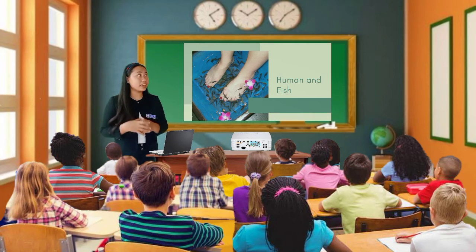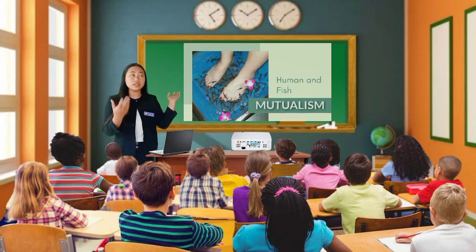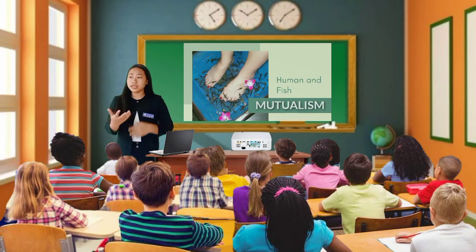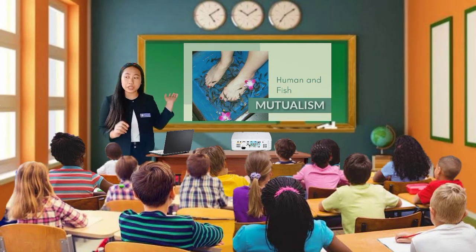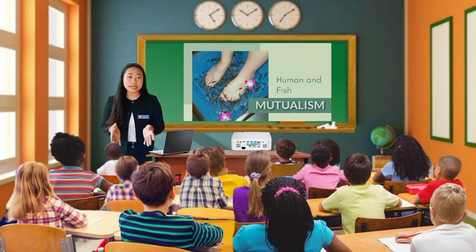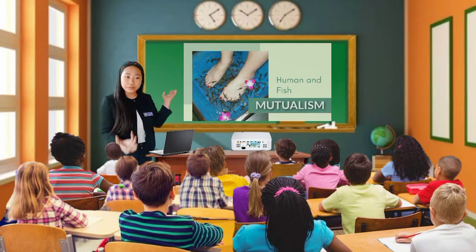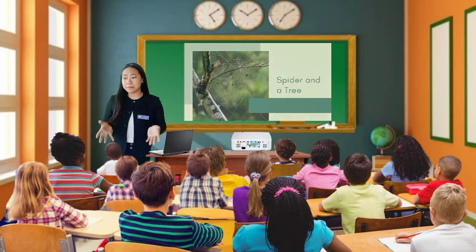That's correct. It became mutualism because actually the fish is what we call garra rufa fish. They are often used for foot spa, or what we call the fish pedicure. Garra rufa fish eat dead skin off of the human feet. So basically, humans provide them food. And garra rufa fish help humans to exfoliate their skin so their feet will be rid of dead skin. That's why it is mutualism. Both the human and the fish benefit from the interaction or the relationship. Okay?